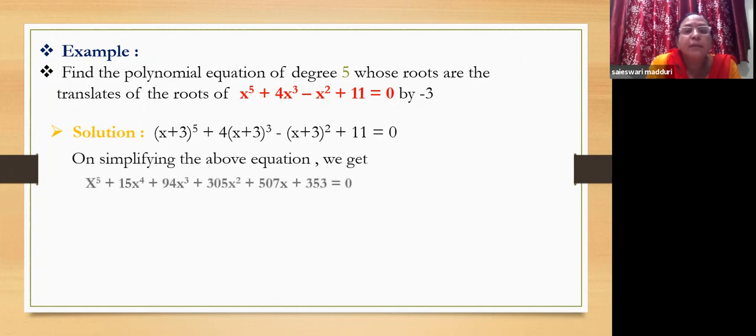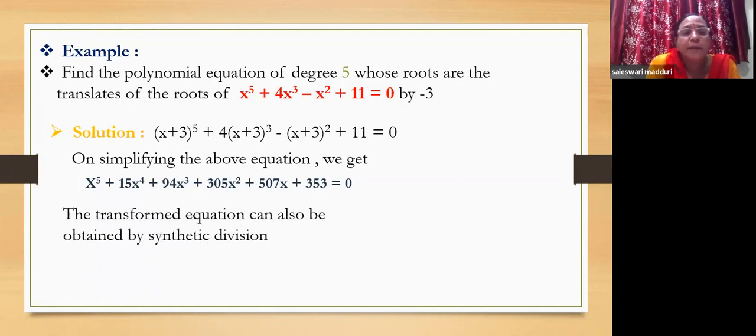So on simplifying the above equation, we get this equation: x power 5 plus 15x power 4 plus 94x cube plus 305x square plus 507x plus 353 equal to 0. Now how do we simplify? This simplification can be done in 2 ways. Either you can find this (x plus 3) whole power 5, which is very strenuous and lengthy to do. So let us use synthetic division to get these coefficients.